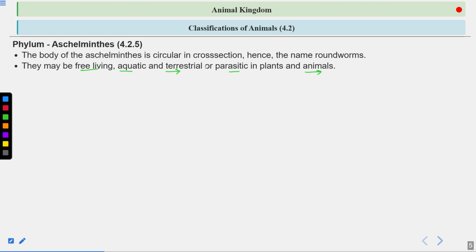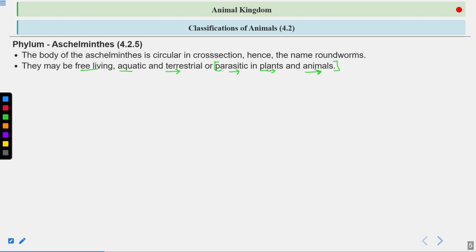So you can see that these roundworms occupy various habitats. They live in water and they can live on land also. Then they are parasitic also, on plants and animals. Parasitic means they obtain nutrients from these plants and animals.